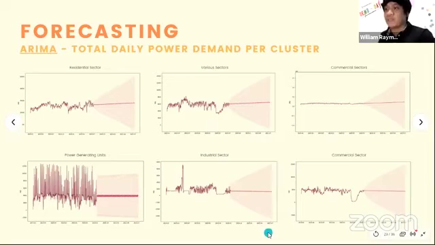The first model that we ran was ARIMA. It is an acronym that stands for Autoregressive Integrated Moving Average. And here we ran it on the 6 clusters that we have identified, and as you can see, it roughly forecasted a straight line.